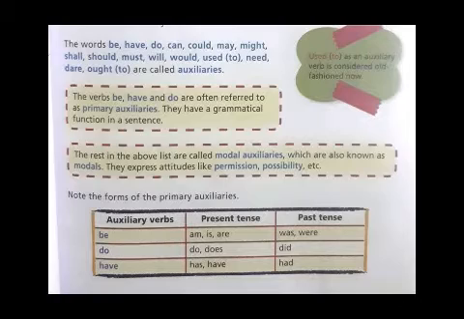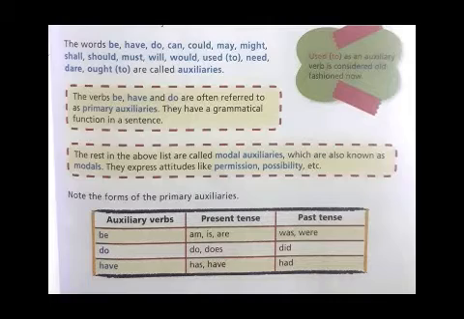The rest of the words in the above list are called modal auxiliaries, and these are also known as modals. In short, you can call them modals, and they express attitudes like permission, possibility, etc.